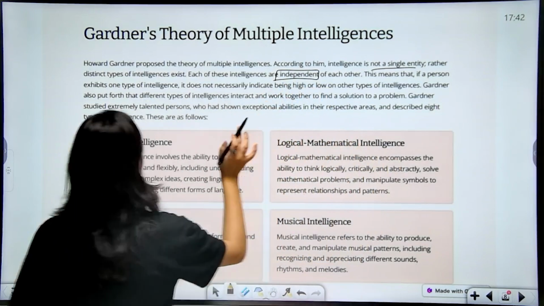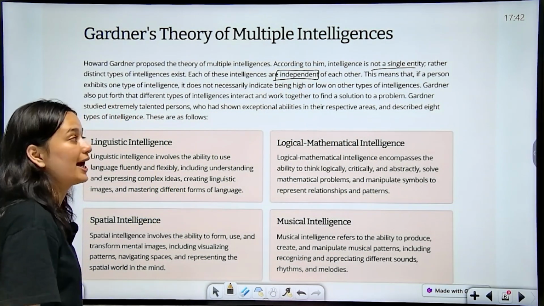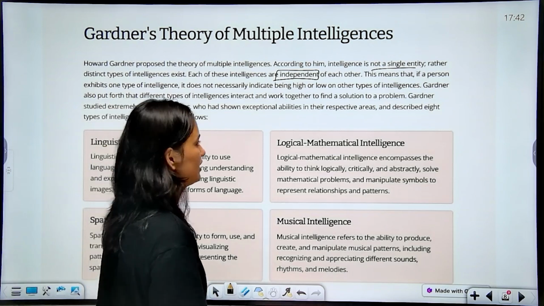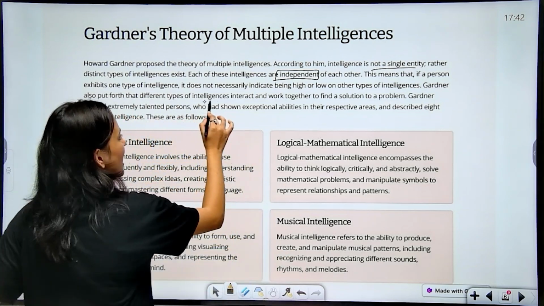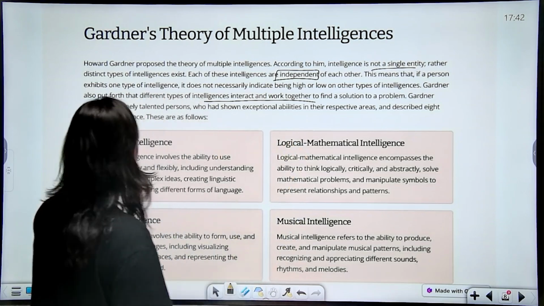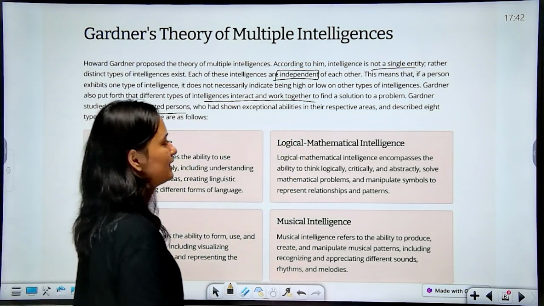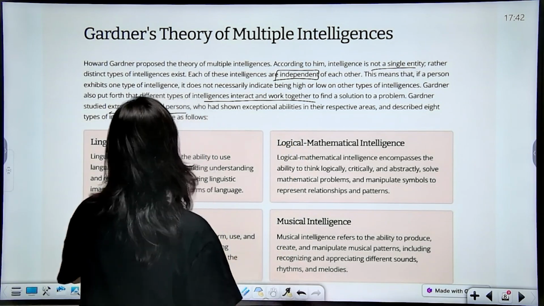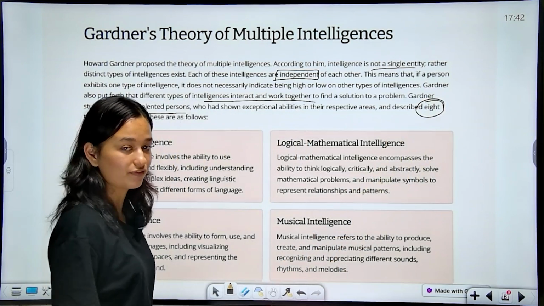This means if a person exhibits one type of intelligence, it does not necessarily bring a high or a low level on another type of intelligence. Gardner also puts forth that different types of intelligence interact and work together to find a solution to a problem. Gardner studied extremely talented persons who had shown exceptional abilities in their respective areas and described 8 types of intelligence. So he has described 8 types of intelligence.